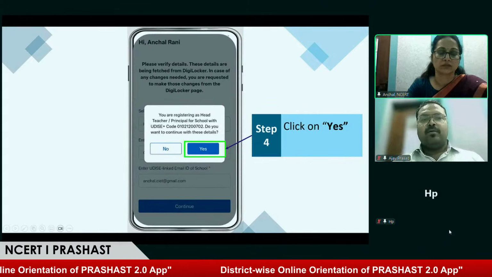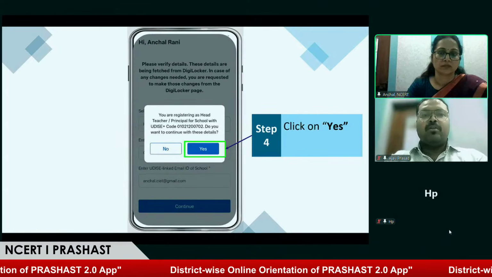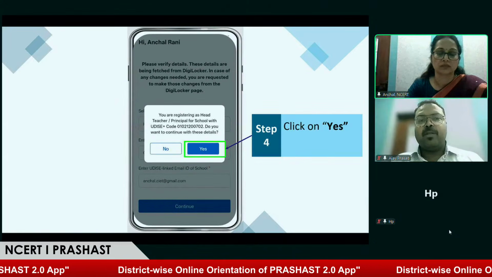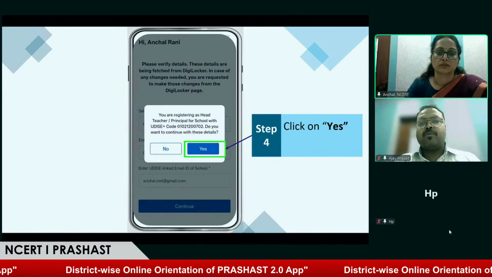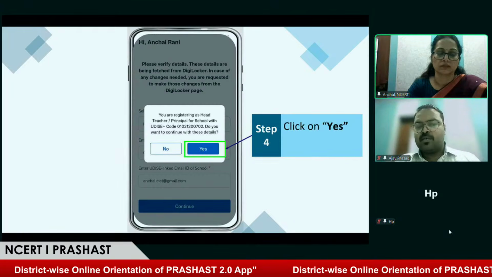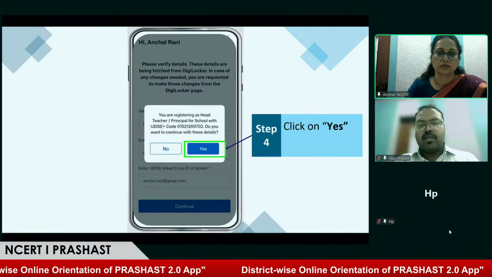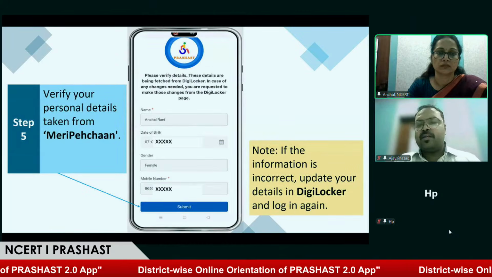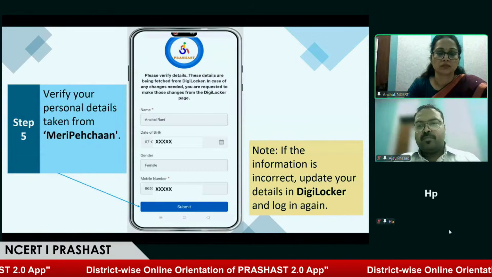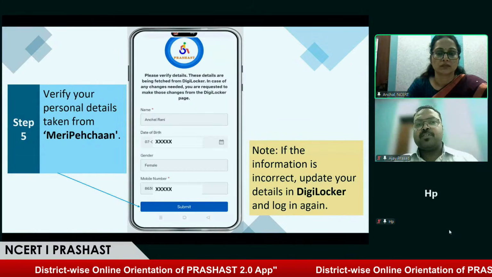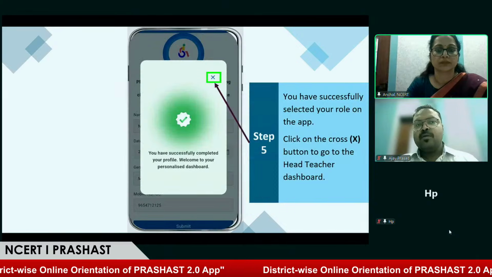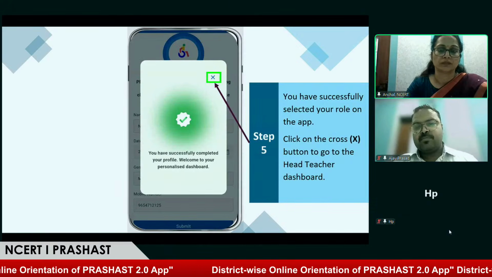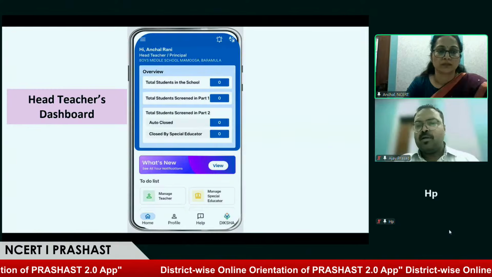After giving all the details, including UDISE code and email, the principal would be asked to confirm whether they want to go forward with this information. On clicking yes, the head teacher will see the details that have been fetched from Meri Pehchan, and after submission of this form, the head teacher has been logged in to the application.